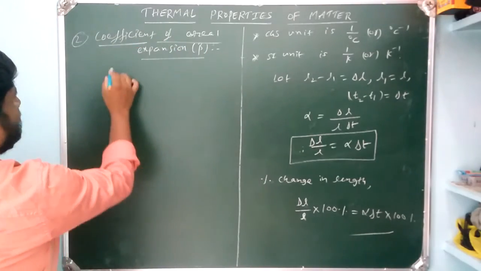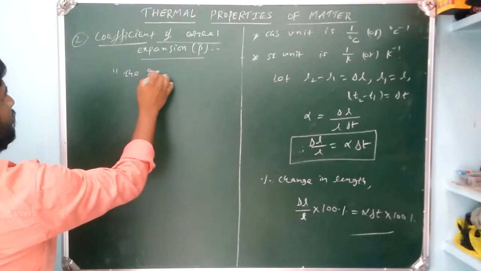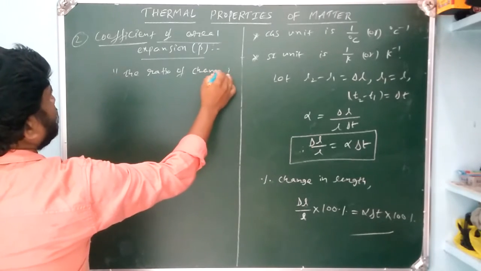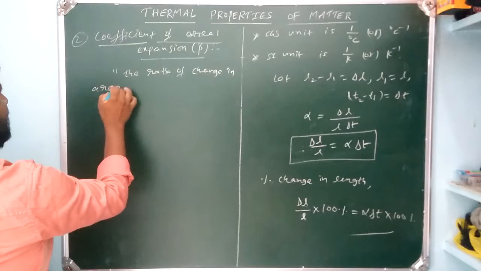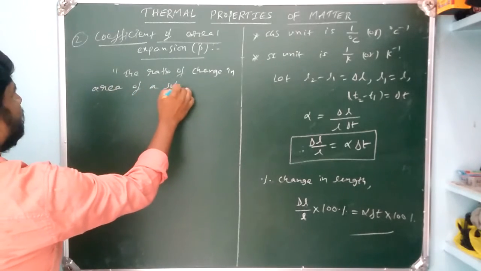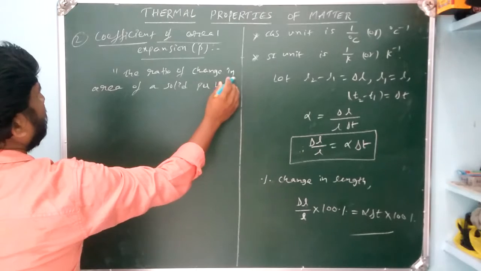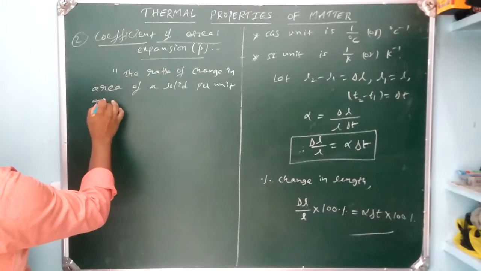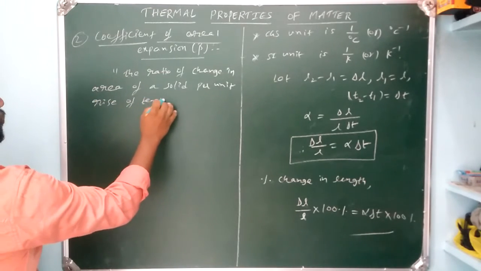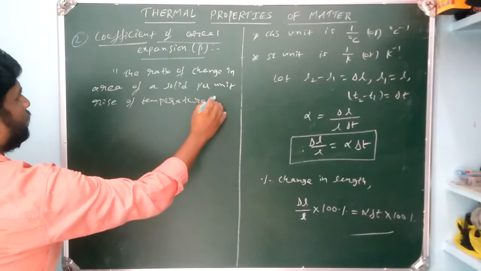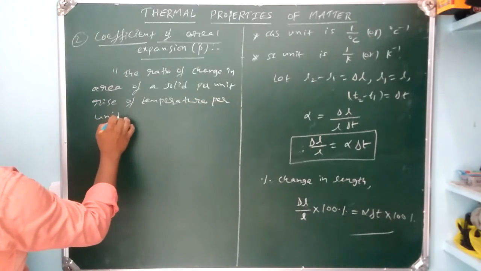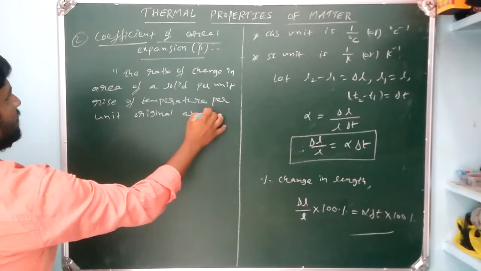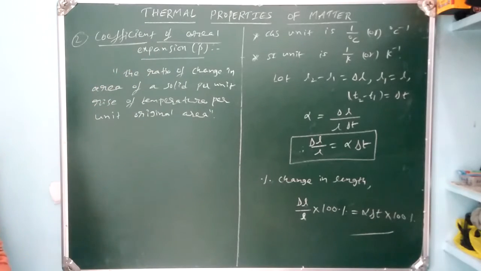It is defined as the ratio of change in area of a solid per unit rise of temperature, per unit original area. We can call it the coefficient of areal expansion beta.